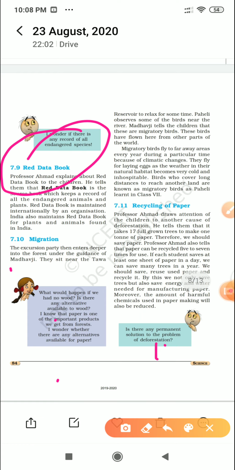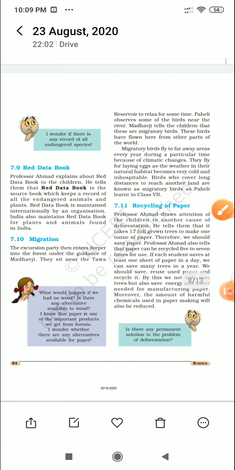Sometimes we can also save paper by using e-papers. As you know, nowadays most things are used as e-papers, so we can do it like that. Recycling of paper means that when we give the old papers they are recycled and reused again. That is called recycling. As you know, we already discussed the 4 Rs system in environment. This is also one R of that. Clear?